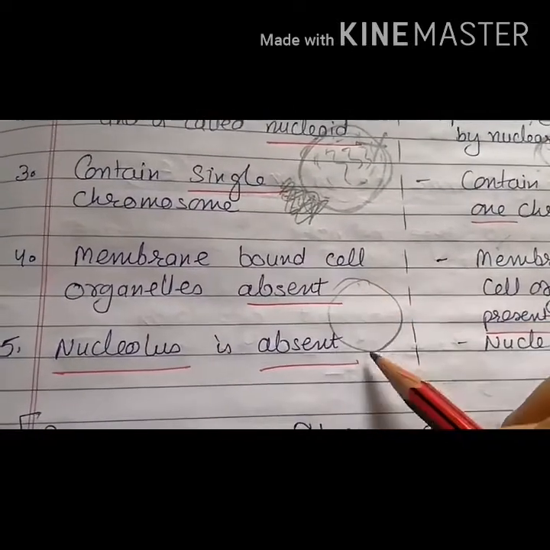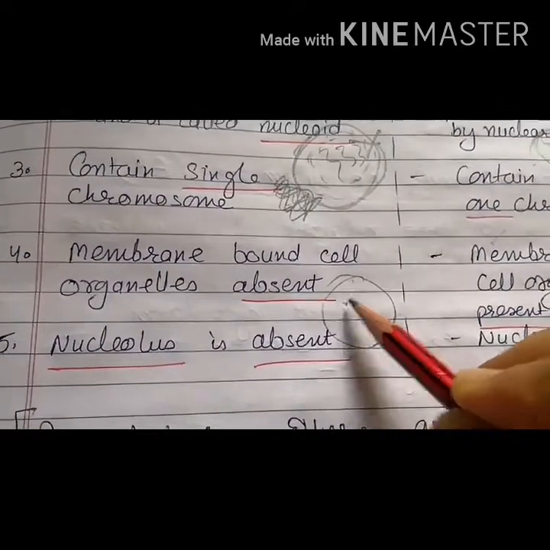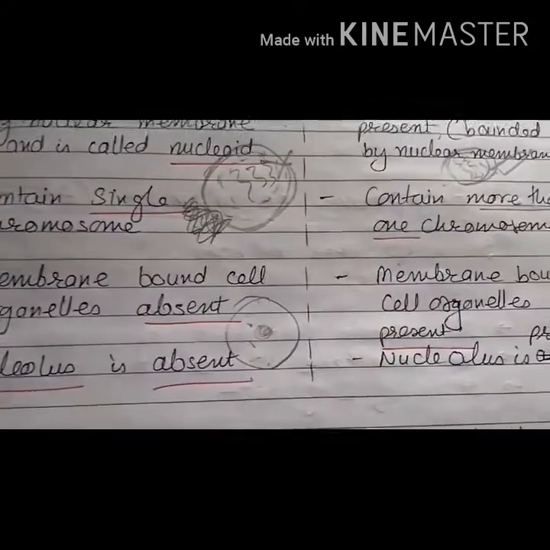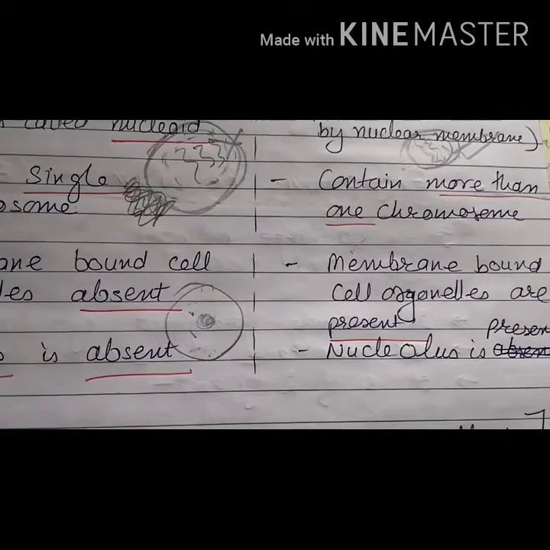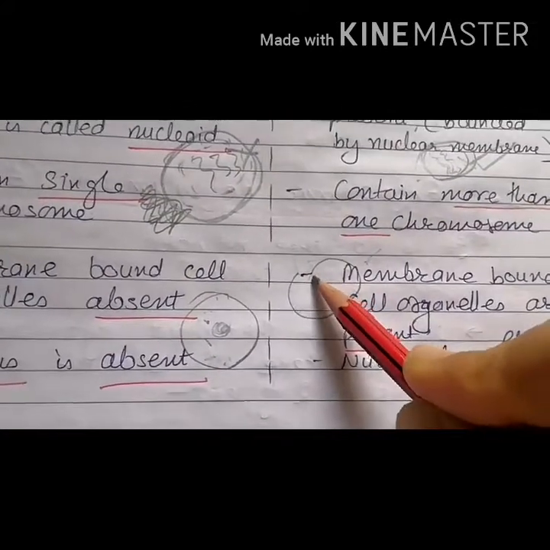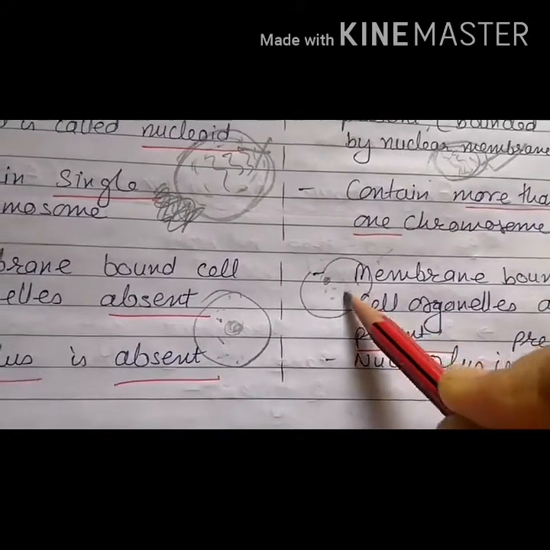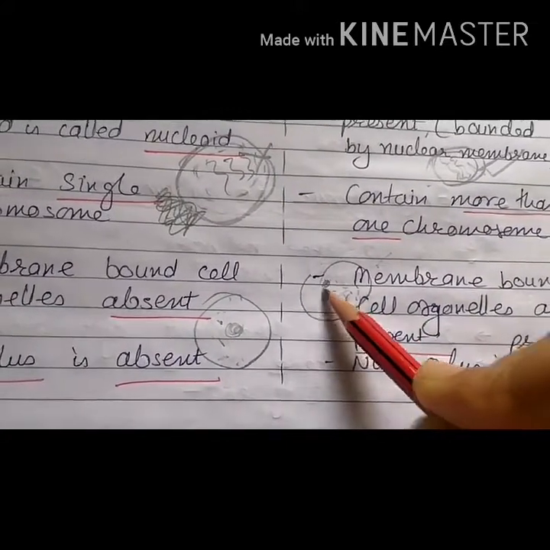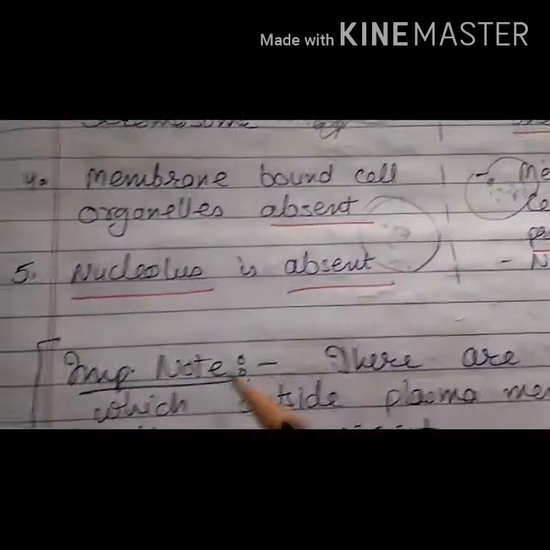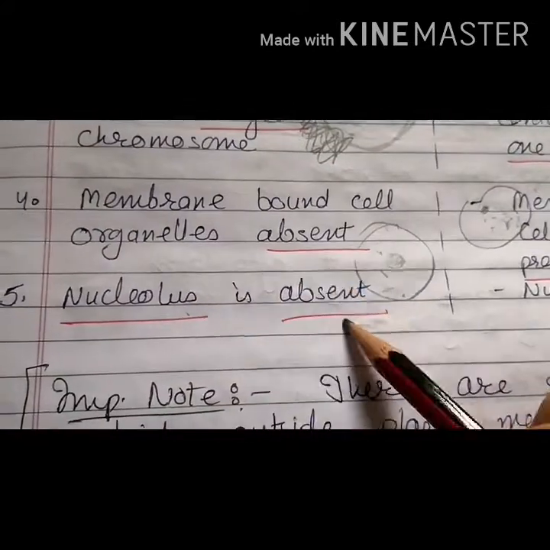It means the cell has a plasma membrane, cytoplasm, some ribosomes, and a nucleoid. Whereas membrane-bound organelles are present over here. It means the eukaryotic cell has a cell membrane, nucleus, and various other organelles: mitochondria, Golgi bodies, lysosomes, vacuoles, plastids, everything.